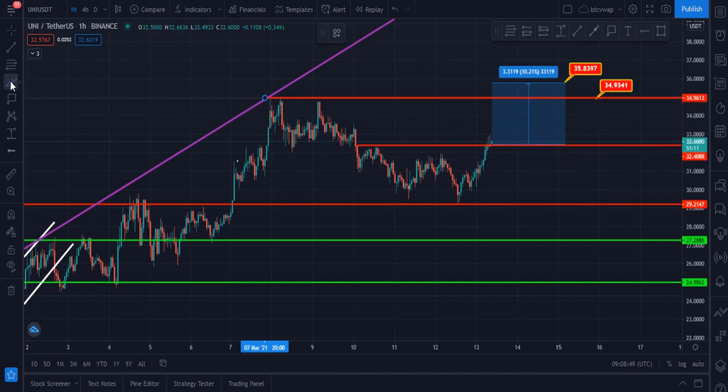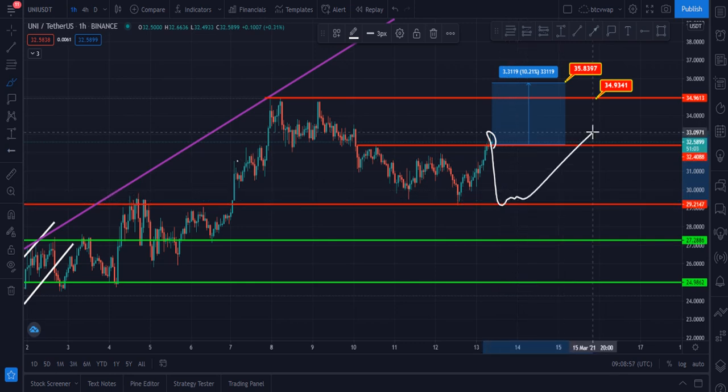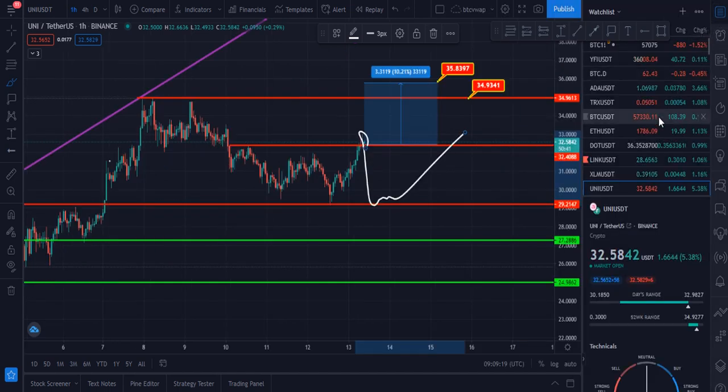And if unfortunately Uni breaks this towards the downside, then definitely it is going to hit this zone, and after that price will go up. You have to be very careful and focus on this level, which is $32.5. Once it closes 2 or 3 four-hour candles above $32.6, then definitely it is going to hit this. Otherwise maybe it will go down to hit this, and then after it will hit these targets.